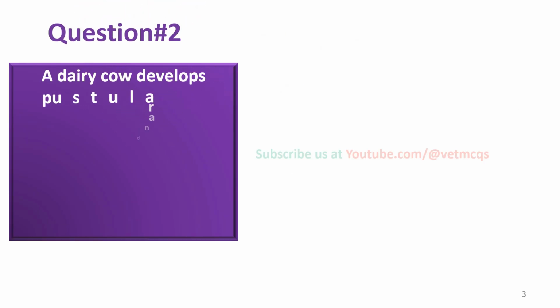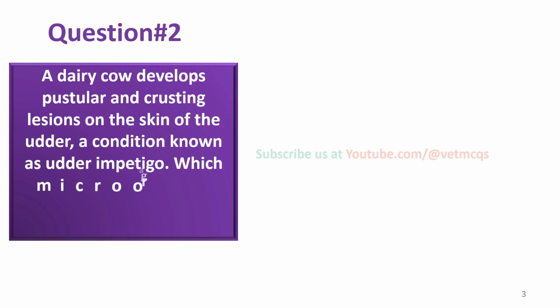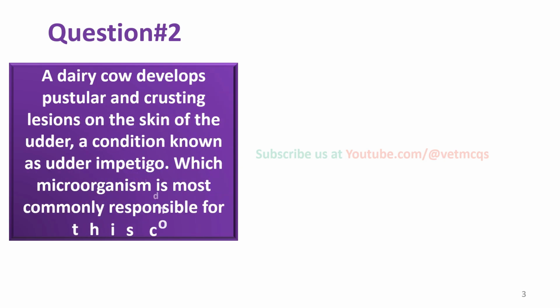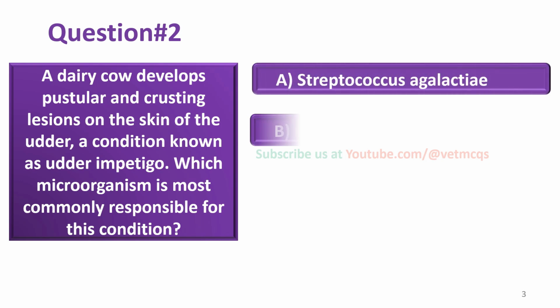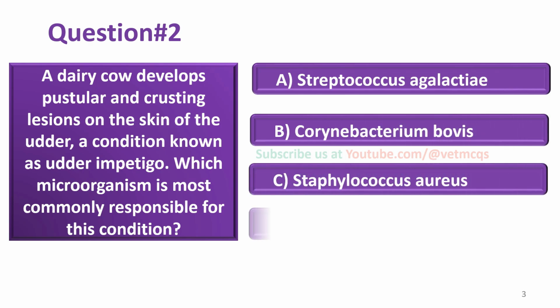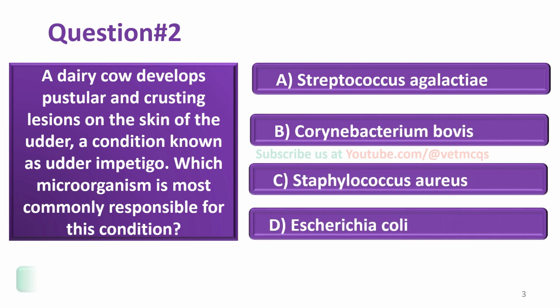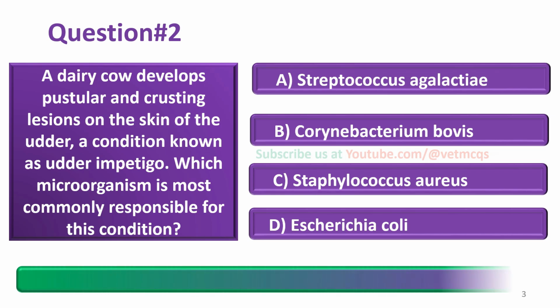A dairy cow develops pustular and crusting lesions on the skin of the udder, a condition known as udder impetigo. Which microorganism is most commonly responsible for this condition? Streptococcus agalactiae, Corynebacterium bovis, Staphylococcus aureus, Escherichia coli. And the correct answer is option C, that is Staphylococcus aureus.